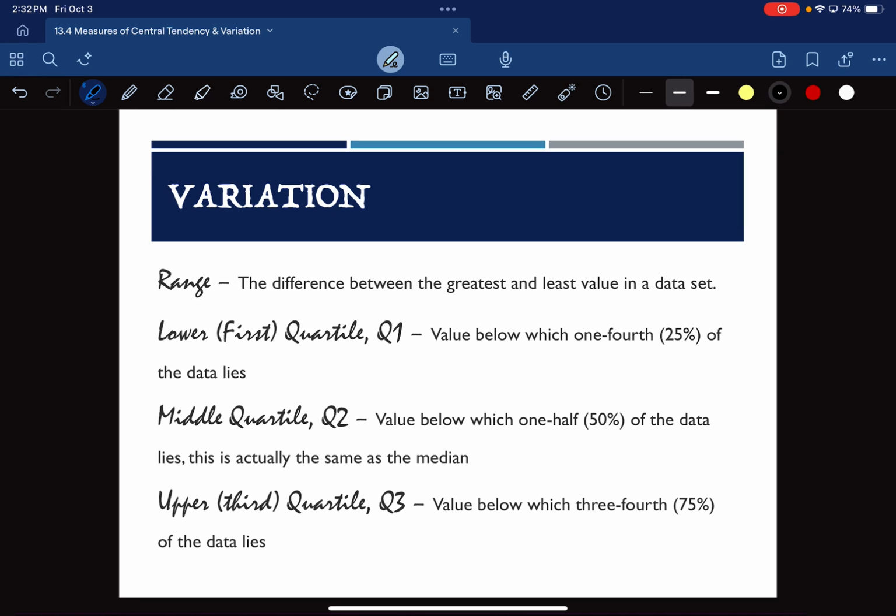The upper quartile is the value below which 3/4 or 75% of the data lie. You can also describe it as being the value above which 25% are, right? So 75 or below, 25 or above. Sometimes it makes more sense to talk about being the top 25% of something, but it's the same thing. Okay, does everybody have those ones written in? Almost? Okay.